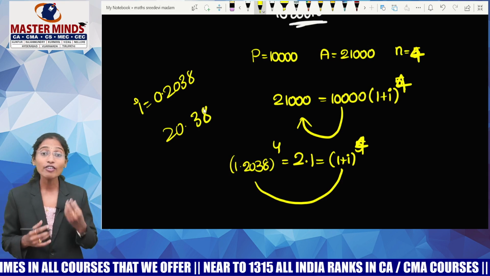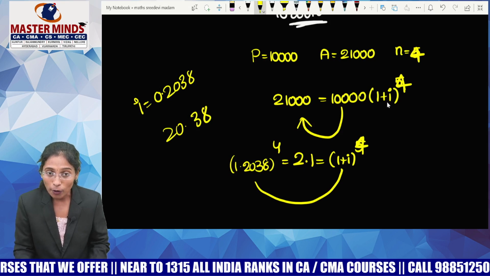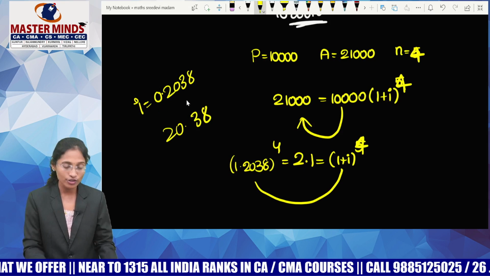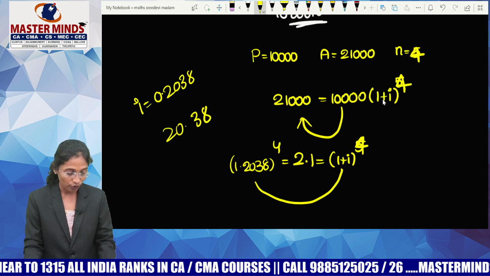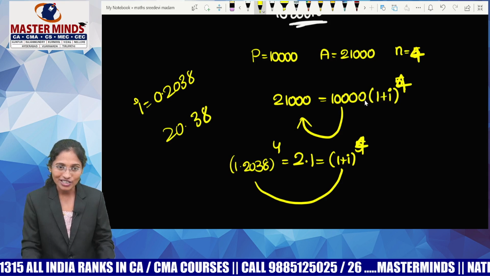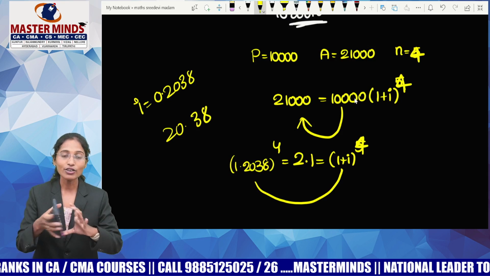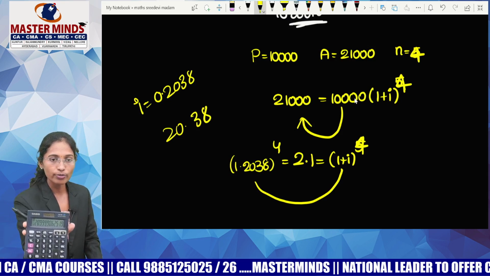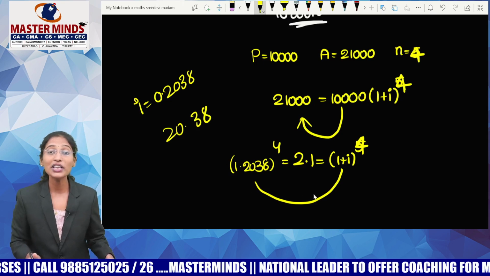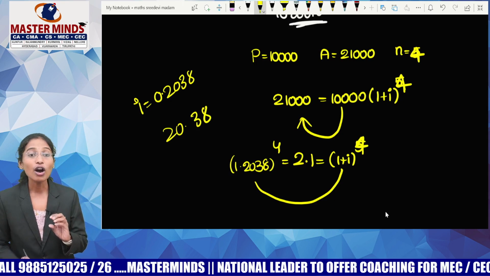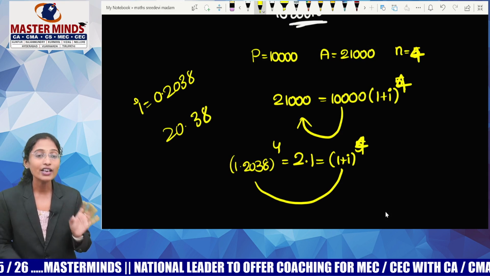But if they haven't mentioned it, then how do we proceed? Guys, I'll tell you a very simple trick. Just simply go through option verification. You said that i equals 0.2038, no? So 1.2038 whole power 4, do that, whole power 4. Guys, remember, you're not going to get the perfect answer. You're getting the nearest answer into 10,000. I got this much, guys. Let me show you my answer. 20,999.9, which means I can take it as 21,000, no? Try to understand. You are not going to get a perfect answer as you are applying roots and powers. You will get a nearest answer.